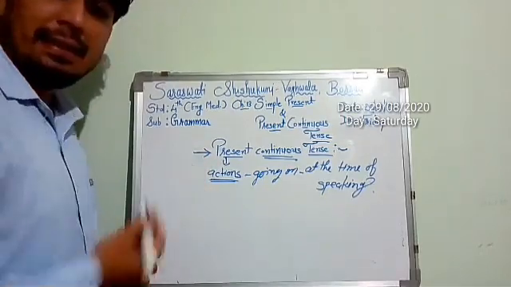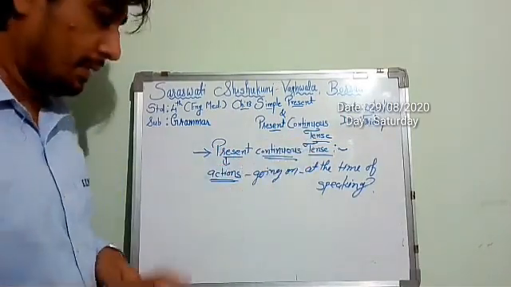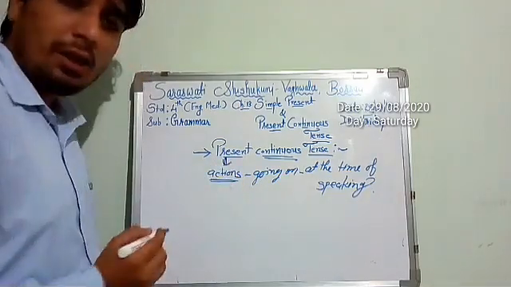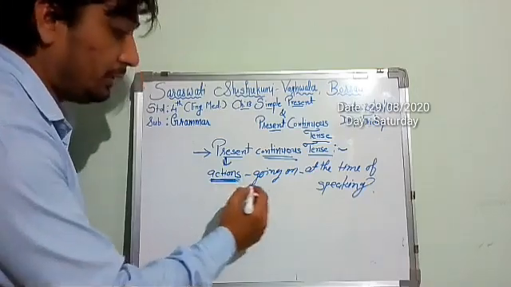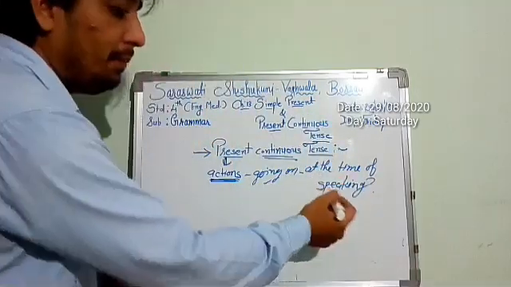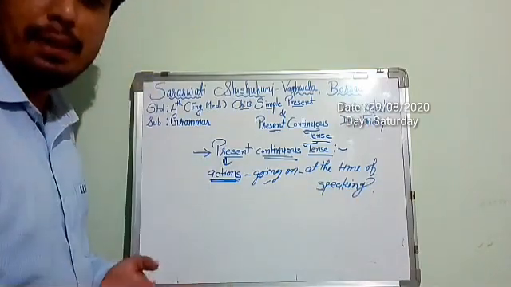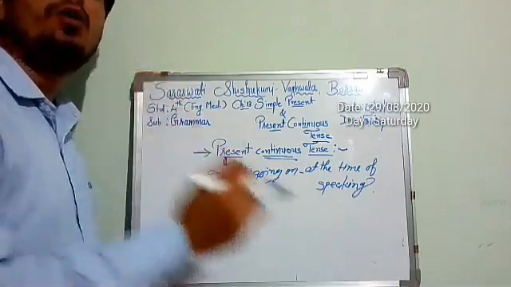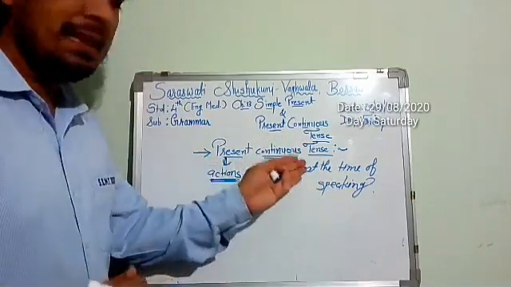Alright students, now let's see in detail when we use present continuous tense. When we talk about actions which are going on right now, at the time of speaking, means when you are speaking or when I am speaking, the action must be going on. At that time we use present continuous tense.